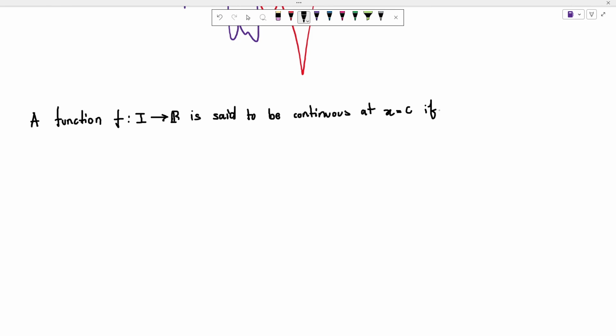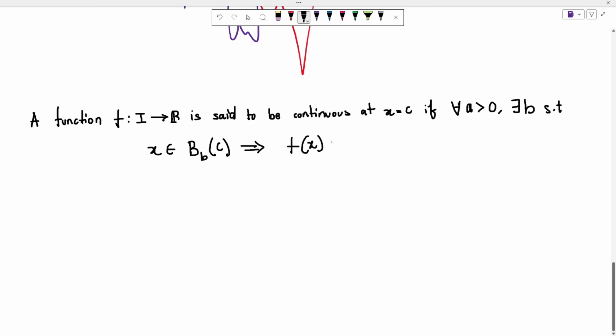This is something that I suffered myself, because sir was doing it one way and the book had it written the opposite way, and my mind was getting messed up. So a function f is going to be continuous at some particular point x equals c if for all a greater than 0 there is going to be a b such that x belongs to b neighborhood of c should imply f of x belongs to a neighborhood of f of c, right?